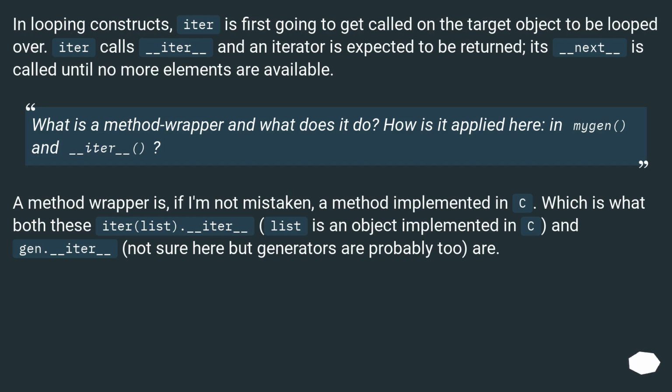What is a method wrapper and what does it do? How is it applied here, in iter_l and gen._iter_? A method wrapper is, if I'm not mistaken, a method implemented in C. Which is what both these are: iter_l._iter_, list is an object implemented in C, and gen._iter_, not sure here but generators are probably too.